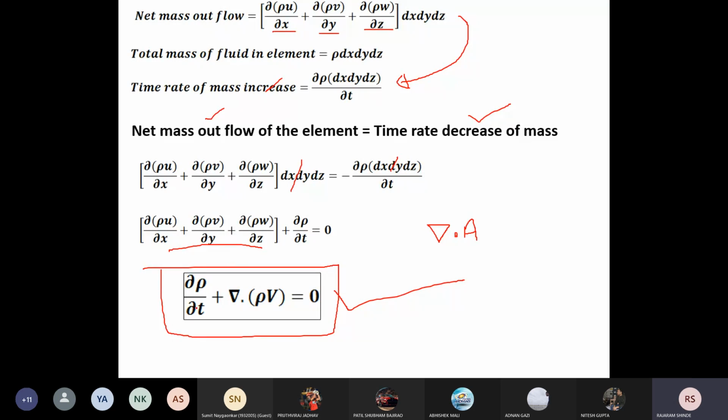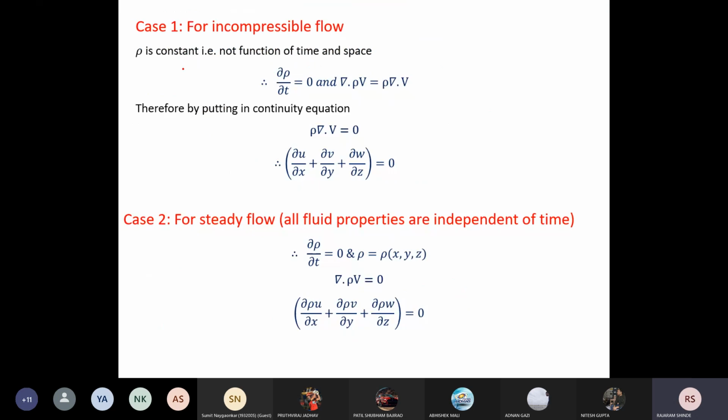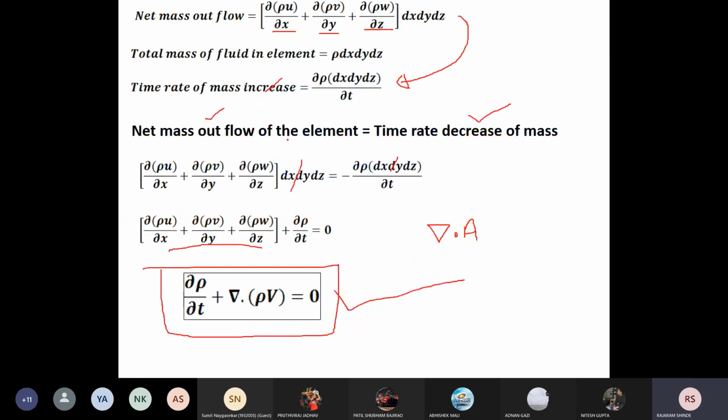Now, this equation you have not studied in your undergraduate courses, but you have applied its next forms. How have you applied them? I will tell you. For incompressible flow, the time derivative term is 0, which means the divergence of rho v is equal to 0. When we take the divergence of rho v, we can write the partial derivative of rho u plus the partial derivative of rho v plus the partial derivative of rho w.